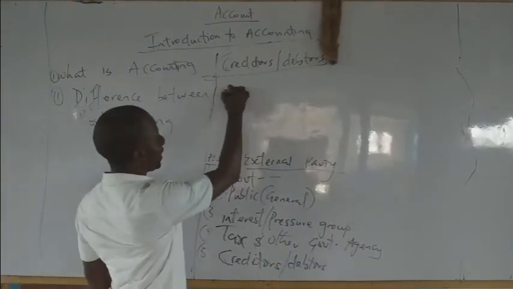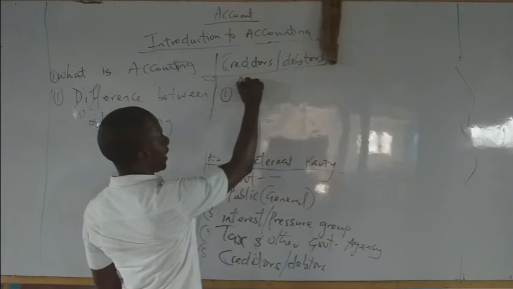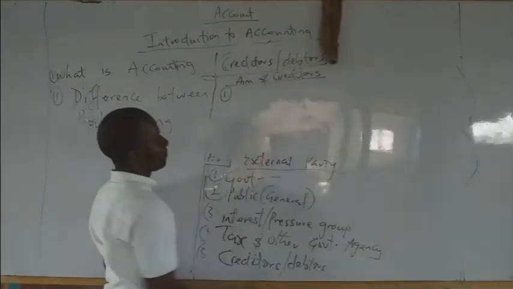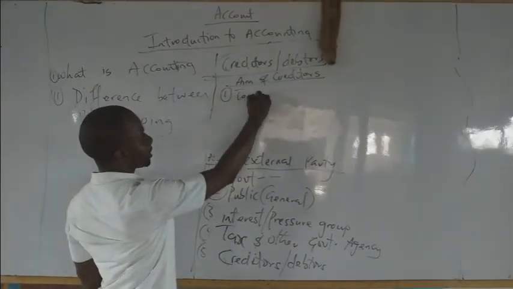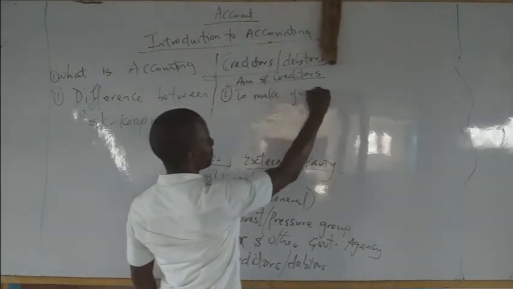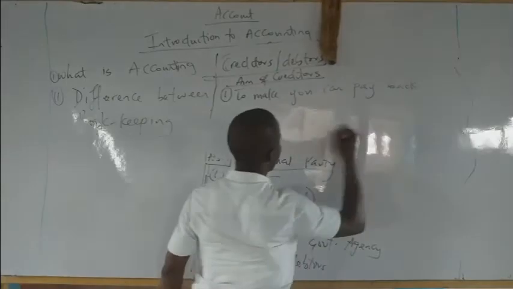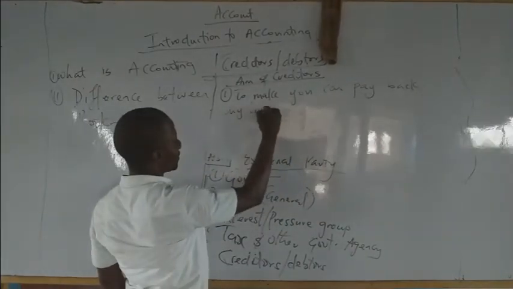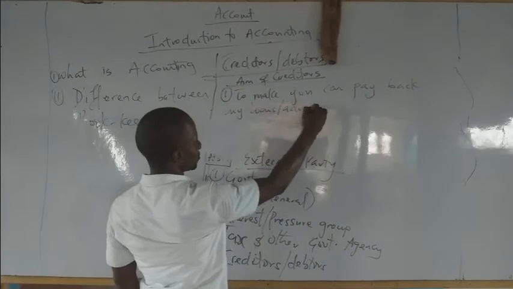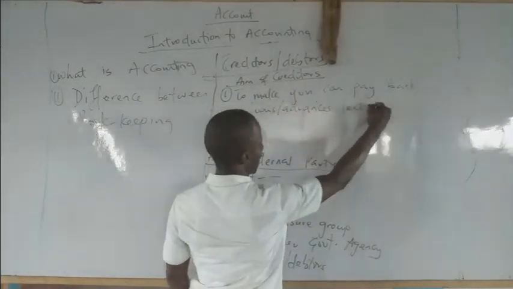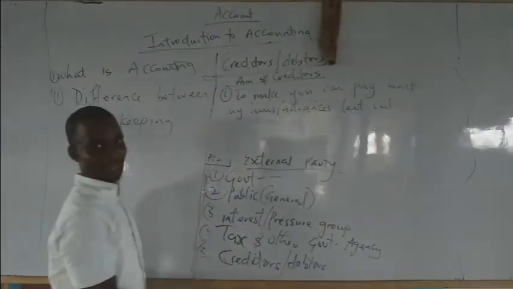The main aim of creditors checking your financial information is to make sure you can pay back. That is the first thing. Pay back any loan or advances lent out to you. That is the first aim.